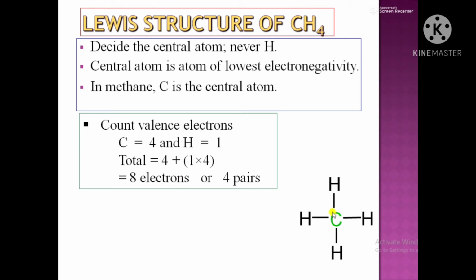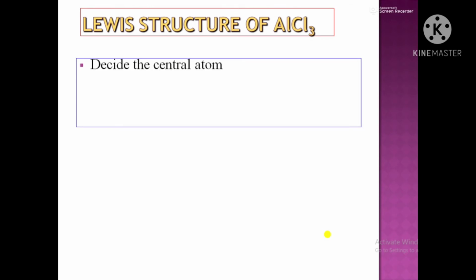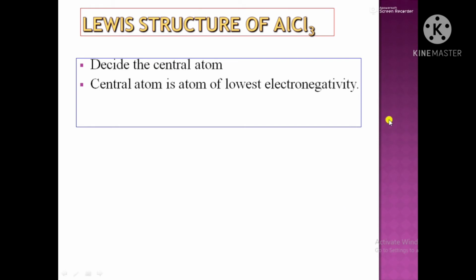Now why there are all the bond pair of electrons? Because carbon has 4 electrons in the valence shell and the deficiency is of 4 electrons. So when the deficiency is of 4 electrons, it means that carbon atom must share all of its 4 electrons. Hence, 4 bond pairs are formed. Next structure is of AlCl3. Again, first of all, decide the central atom. Here you can see that aluminium is the central atom.